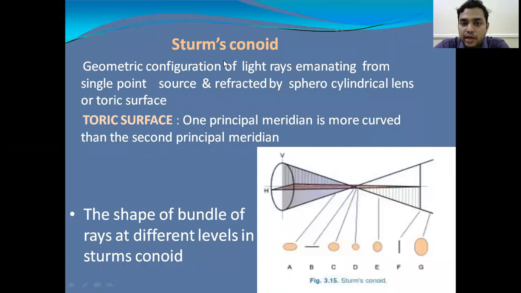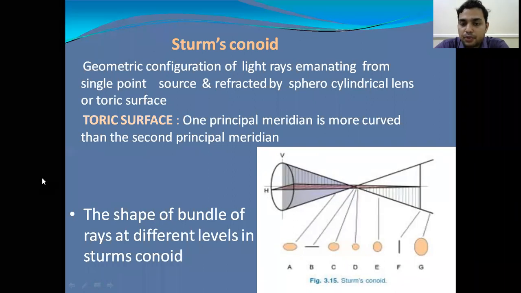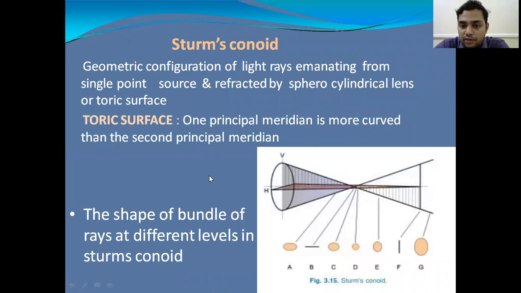Sturm's conoid is found when the light rays emanating from a single point source are refracted by a spherocylindrical lens or toric surface. So Sturm's conoid is nothing but the geometric configuration of light rays emanating from a single point source that is refracted by a toric surface. A toric surface is nothing but a spherocylindrical lens. This is the lens that we call a toric surface or spherocylindrical lens. The light rays coming from the point source are refracted by this lens.